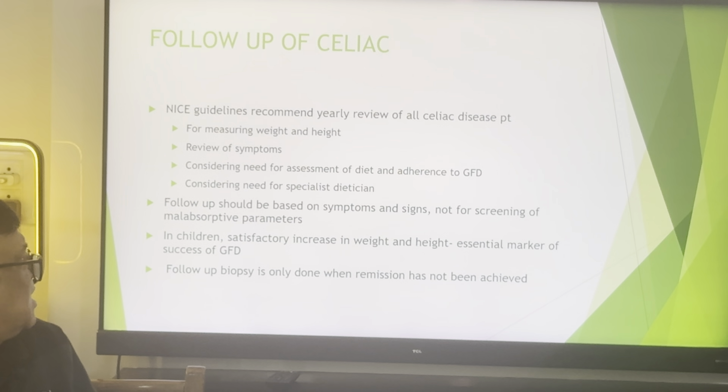Follow-up of celiac disease. The NICE guidelines recommend yearly review of celiac disease patients for measuring weight and height, review of symptoms, considering need for assessment of diet and adjustment to the gluten-free diet, and considering need for a specialist diet. Follow-up should be based on symptoms and signs, and not for screening of malabsorption parameters. In children, satisfactory increase in weight and height is an essential marker of success of the gluten-free diet.